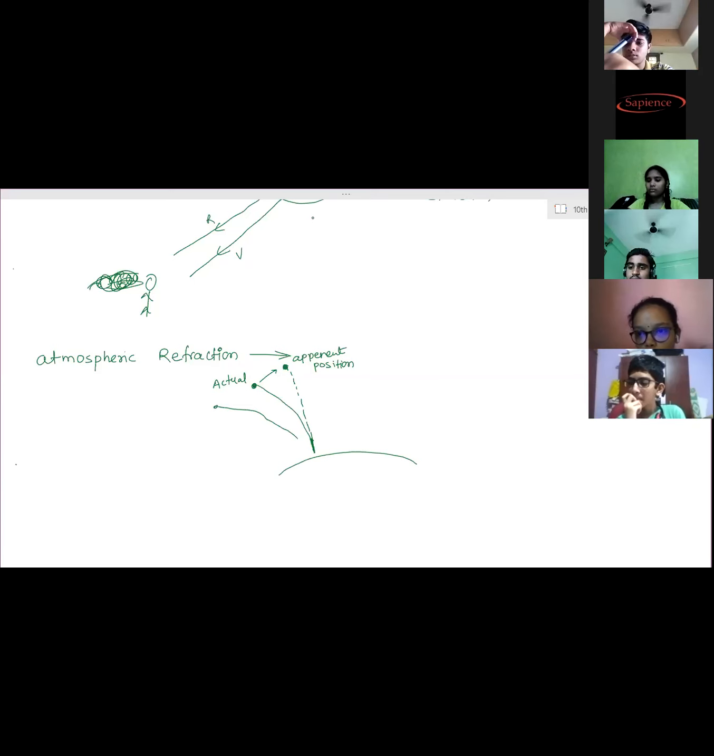Then bigger size particles scatter longer wavelengths. So bigger size particles are responsible for scattering longer wavelength. And the third one, even larger than that, will scatter all colors equally. That is, it will give us white light.